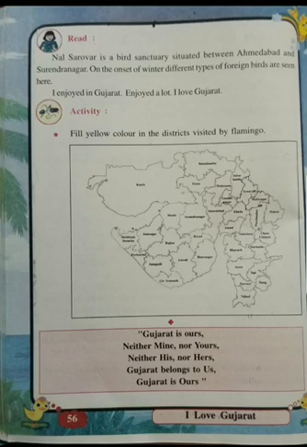And I have told you to go to Google and search some beautiful places of Gujarat. You will enjoy these beautiful pictures. Later on, if I can, I will send you some pictures also, but you yourself can go through Google and get as many pictures of Gujarat. I hope you have understood the lesson, children. Soon I will be sending the notes of this lesson in the workbook. There you have to copy, and all the activity, everything you have to do in the workbook only. Nothing you do in the textbook.